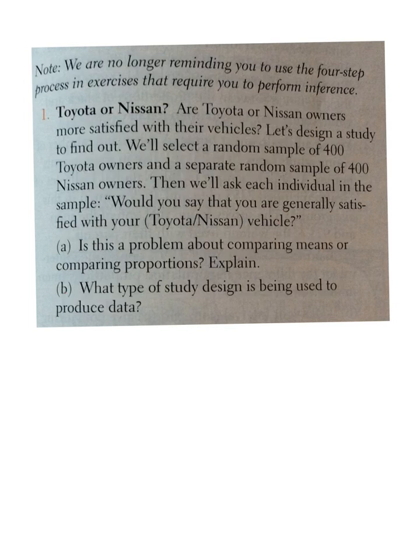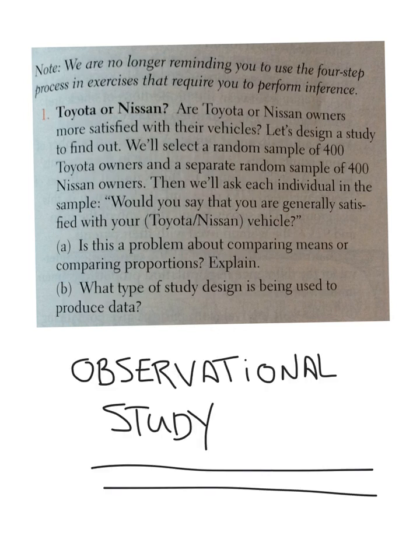Letter B. What type of study design is being used to produce the data? Well, we're not doing anything. We're just asking them a question. It's just kind of a survey sort of thing. We're not performing any kind of experiment. We're not asking them to do anything or try anything. So this is an observation. Letter B, it's an observational design. So there we go, observational study.